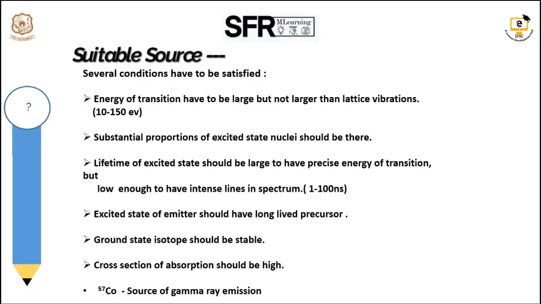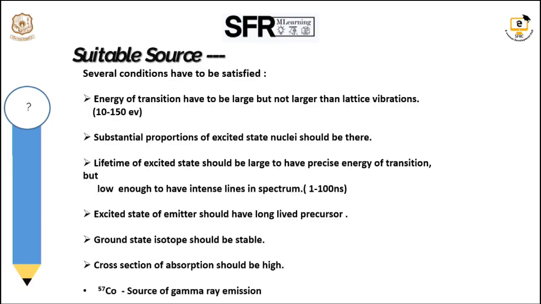In the third condition, the lifetime of the excited state should be long enough to have a precise energy of transition, but short enough to have an intense line in the spectrum. That is, the lifetime of the excited state nuclei is 1 to 100 nanoseconds. Then the fourth condition: the excited state of the emitter should have a long-lived precursor. If you want to analyze an iron sample, you choose cobalt-57 as the precursor. And the fifth one: ground state isotopes should be stable. Finally, the cross section of absorption should always be high.